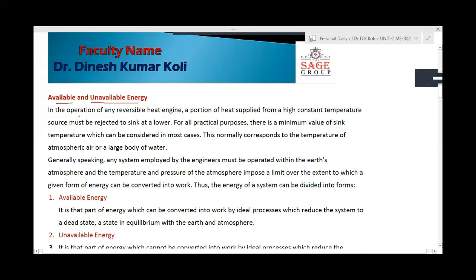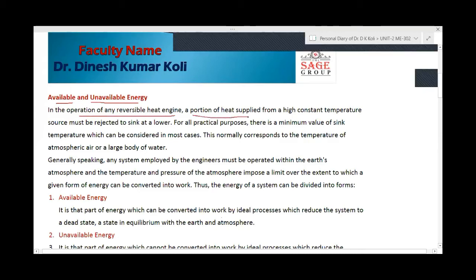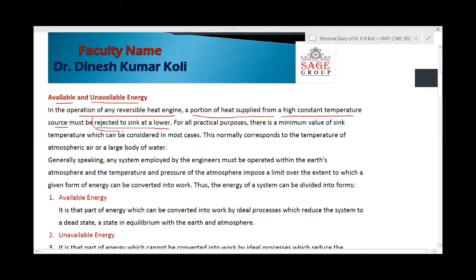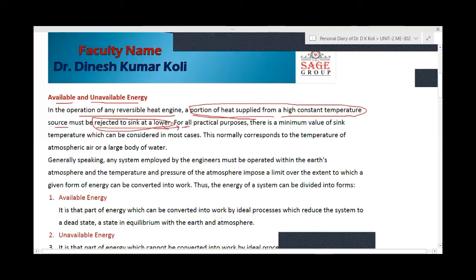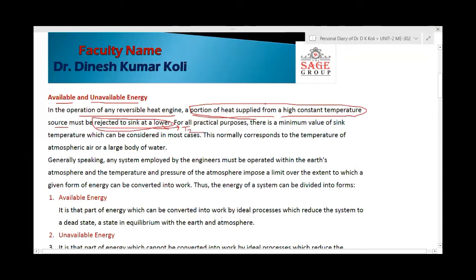In the operation of any reversible heat engine, we have seen that a portion of heat supplied from a high temperature reservoir, or the heat source, must be rejected to a sink at lower temperature. We have seen this from our earlier discussion. We have to supply the heat in a reversible heat engine, and a portion of heat supplied from a high constant temperature reservoir, that is called the heat source, must be rejected to the heat sink, which is at lower temperature T2, and this is T1.